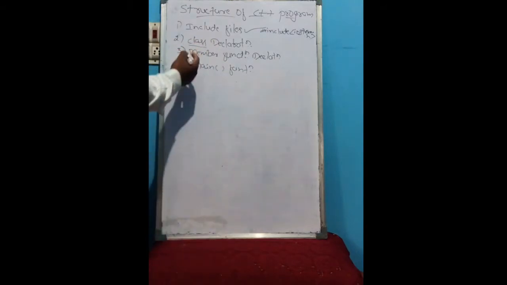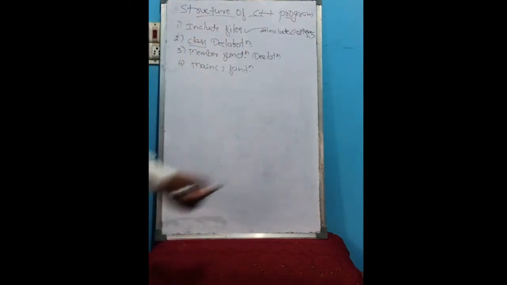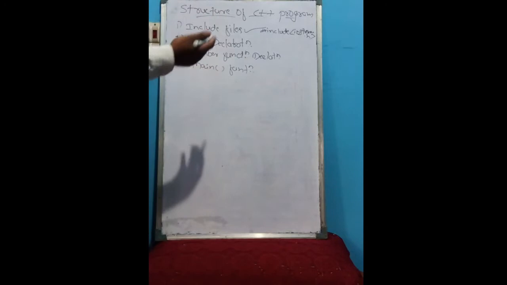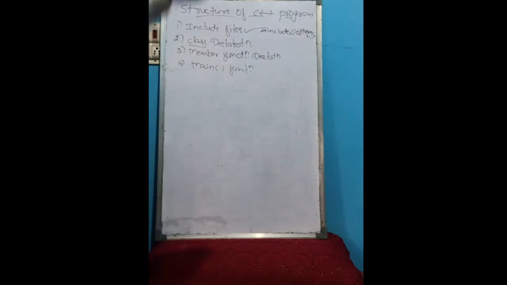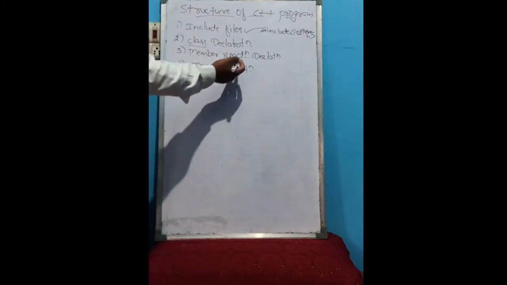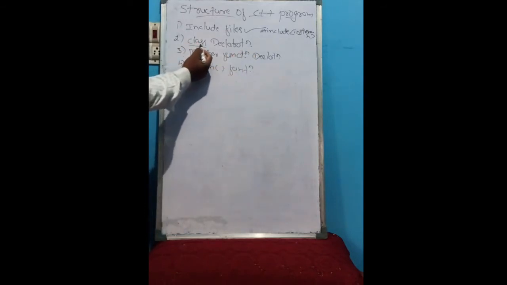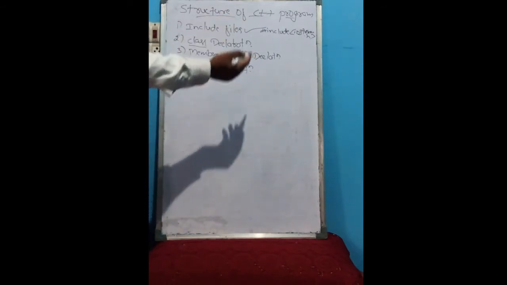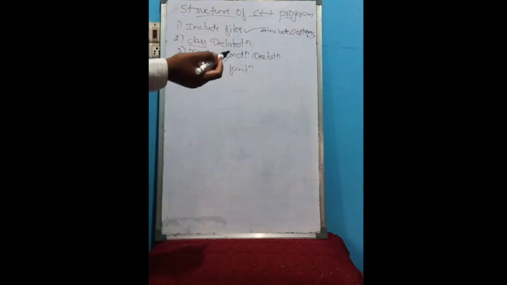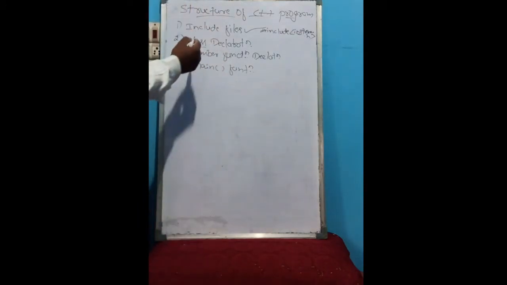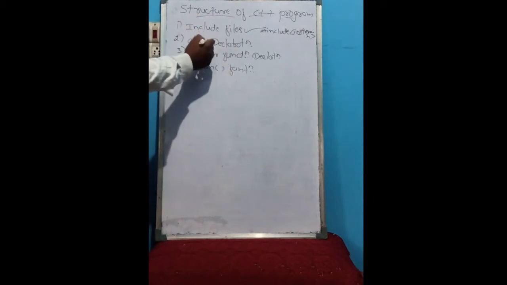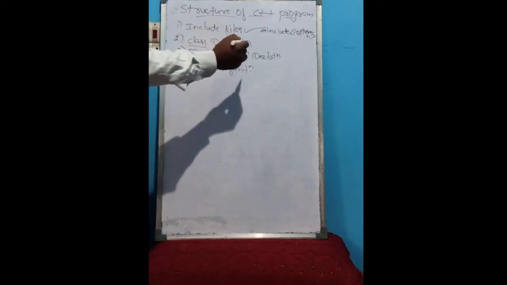Next, the third one is member function declaration. These are user defined functions which are used by some other functions or the main function. In class declaration we also write some functions, but those are used only by the objects of that class.